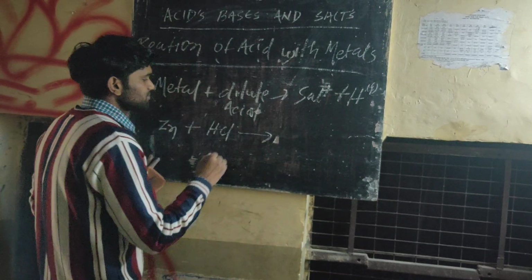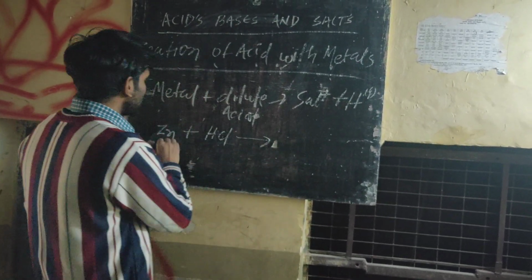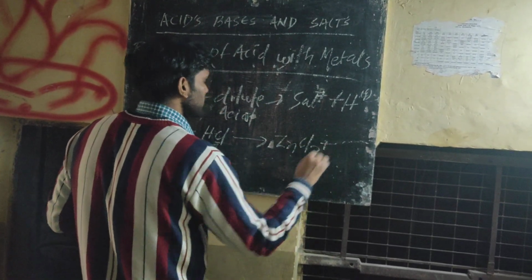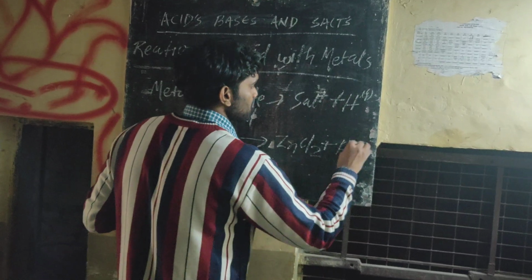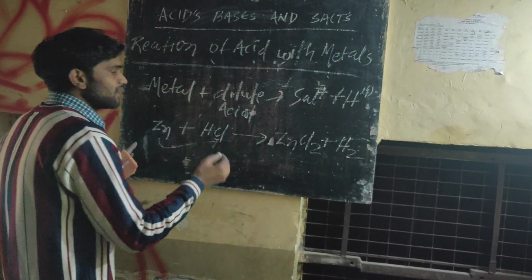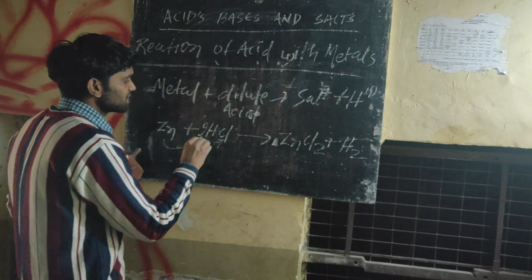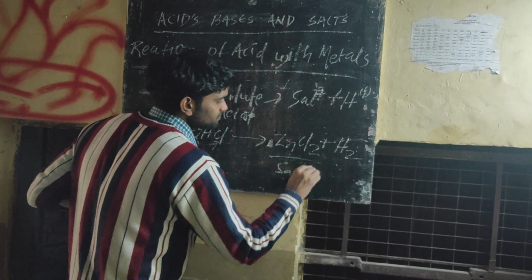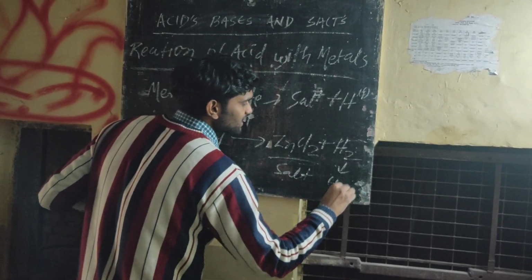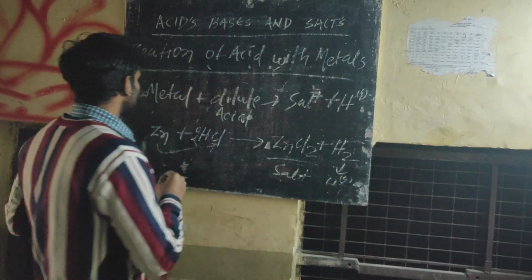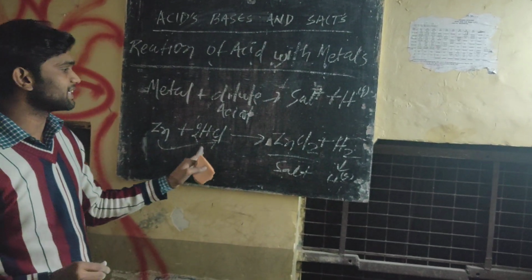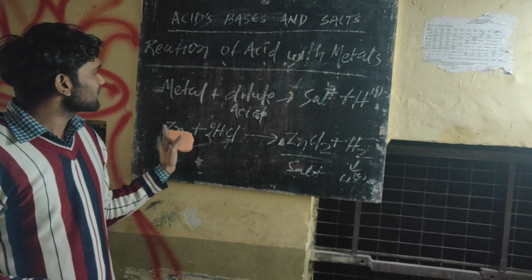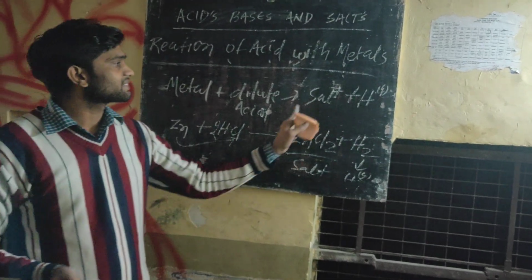Then we will get ZnCl2 plus H2 gas. For balancing this reaction, we just put a 2 here. Now the reaction will happen. This is the salt, this is our H2 gas, hydrogen gas, this is our metal, and this is the dilute acid. This is how we can understand that when our metal reacts with acids, we get salt and hydrogen gas.